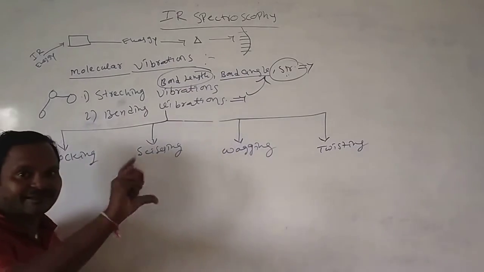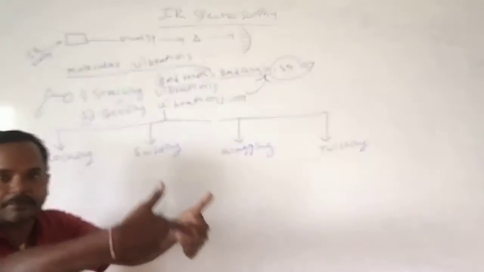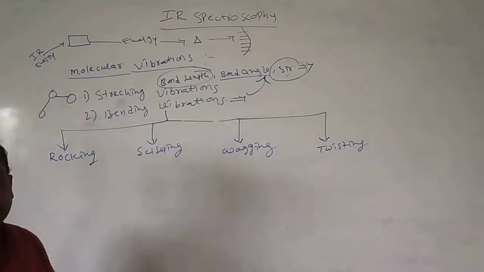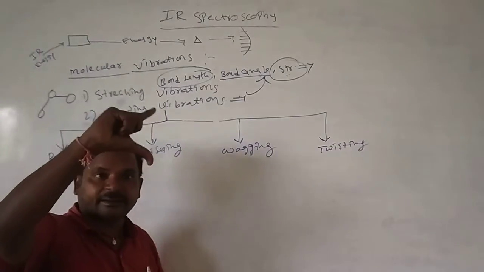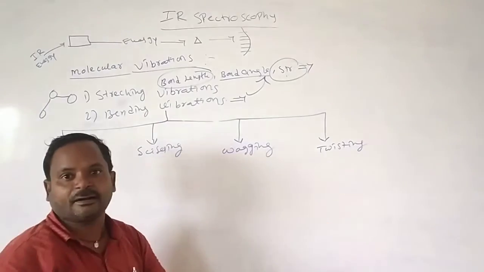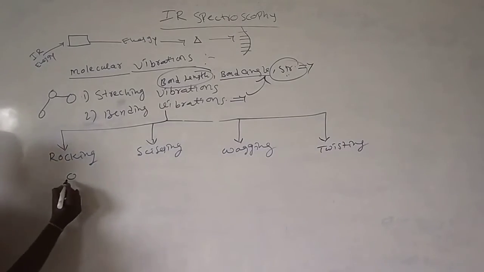Twist, we call it twist. This is twist. That means the molecule rotates 100%. One rotates, one can be stable. See, twisting means here it is common. We rotate like this. Twist, we call it. Here, see how these molecules bend.